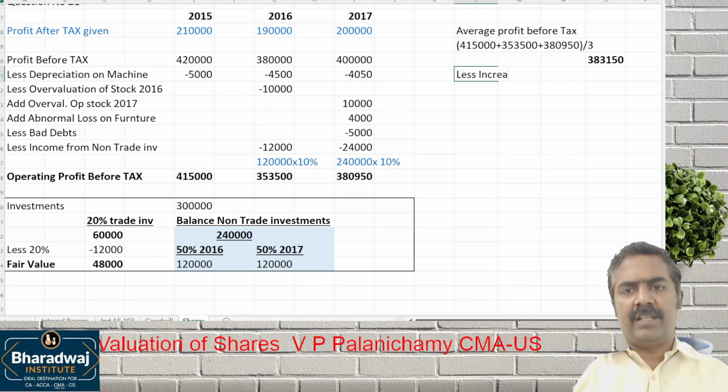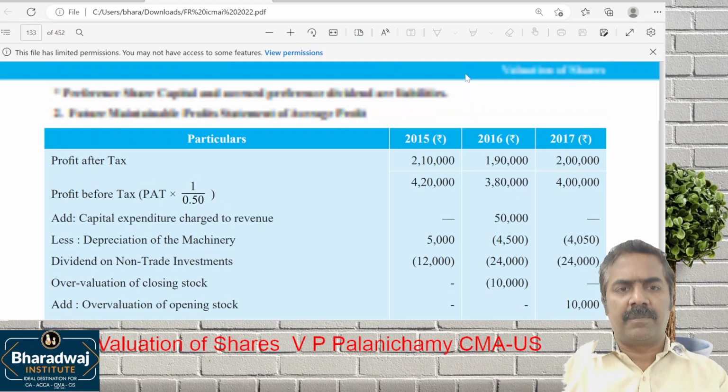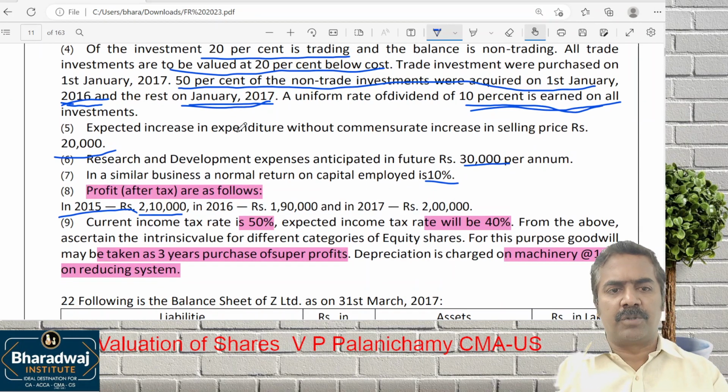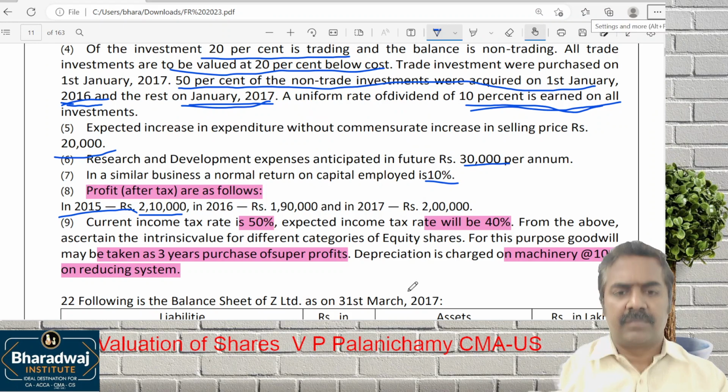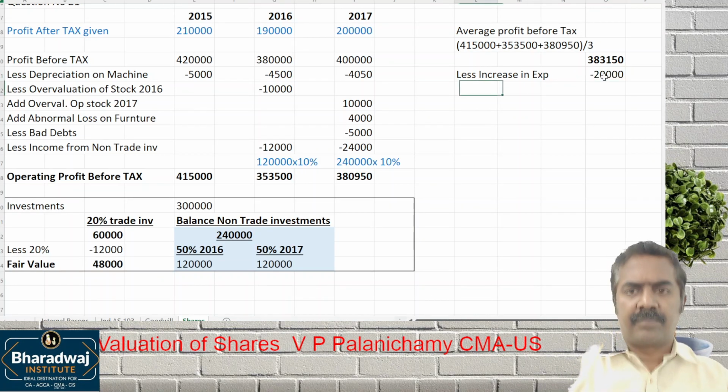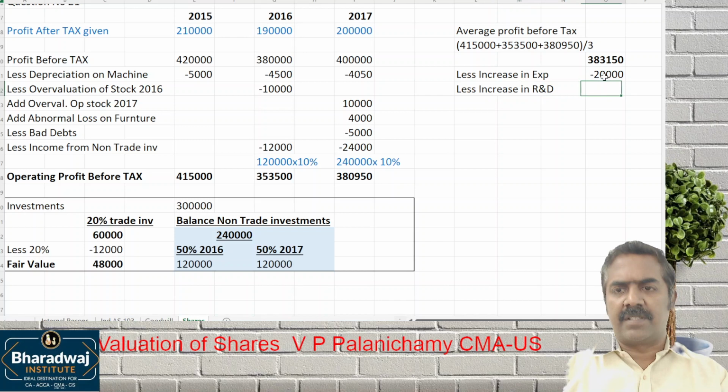Less increase in expenses. What is the increase in expense in future given? Increase in expense in the future, 20,000. Then less increase in R&D expenses, 30,000.